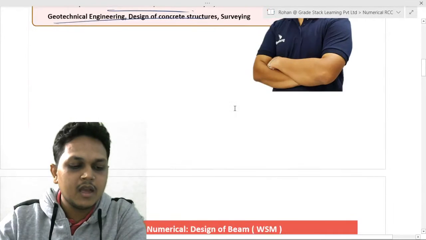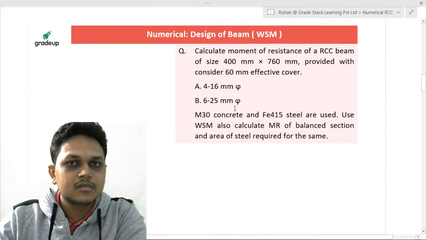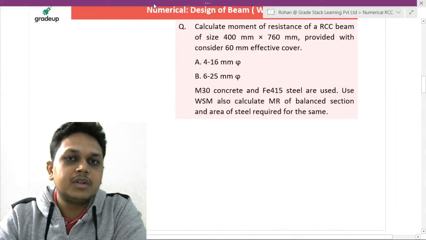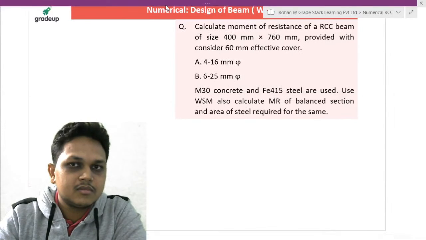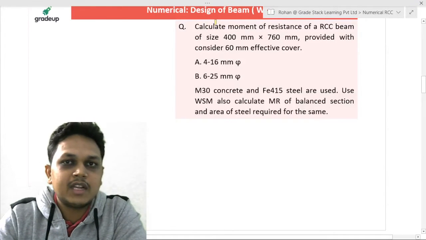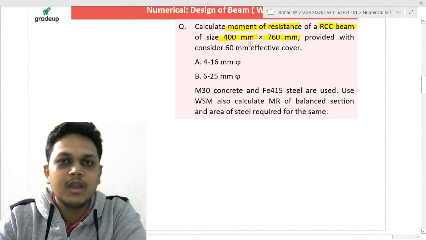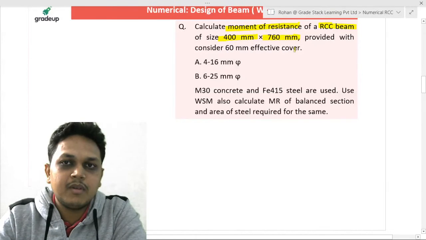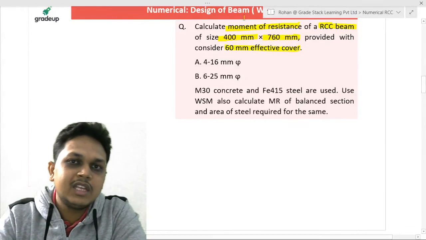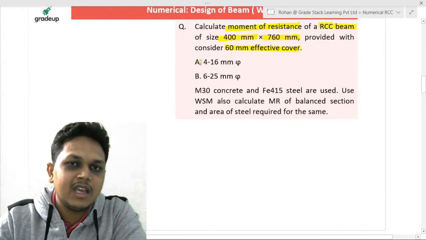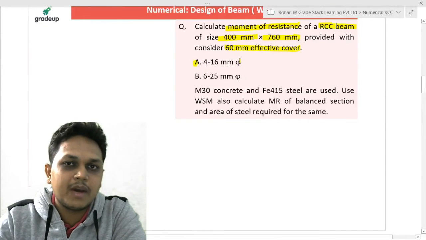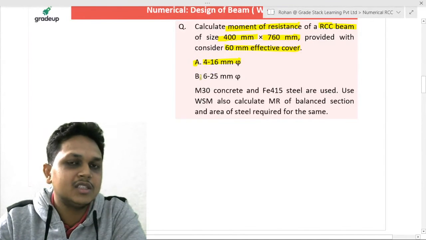Now, this is the numerical which we are going to discuss in today's session. So read the numerical first. Calculate the moment of resistance of an RCC beam of size 400 mm by 760 mm, provided with 60 mm effective cover, with area of steel given as: in A part, 4 bars of 16 mm dia on the tension side, and B part, 6 bars of 25 mm dia.